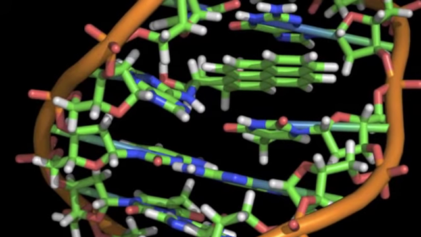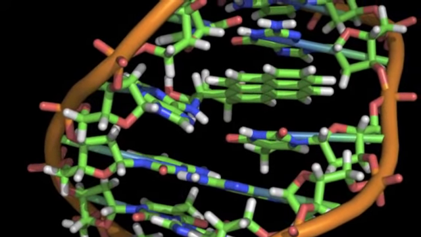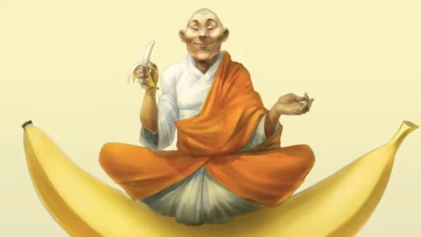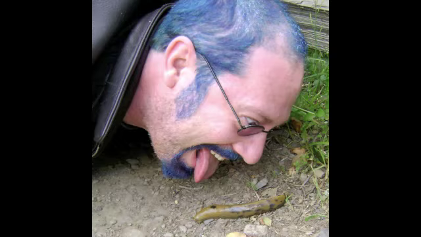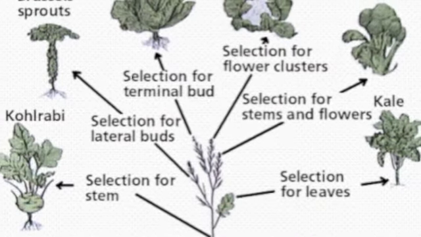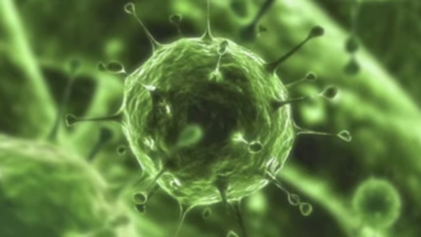Evolution is a principle that can be observed in the common DNA of all organisms on Earth. Humans share 98% of their DNA with chimpanzees. We also share 60% of our DNA with bananas. Humans even share 70% of their DNA with slugs. The similarity in DNA can be explained by the existence of one common ancestor who evolved over the course of millions of years. Evolution aids viruses in their survival as well.